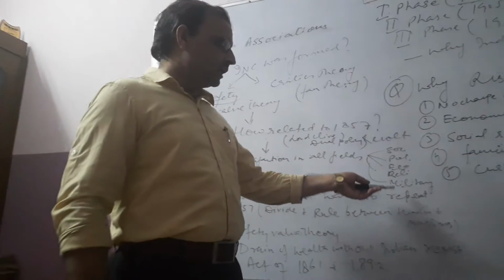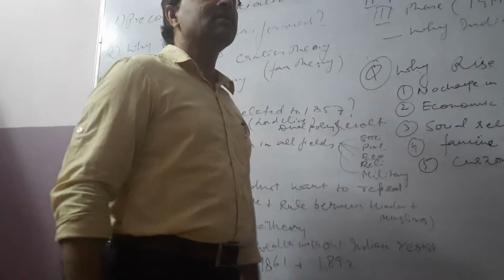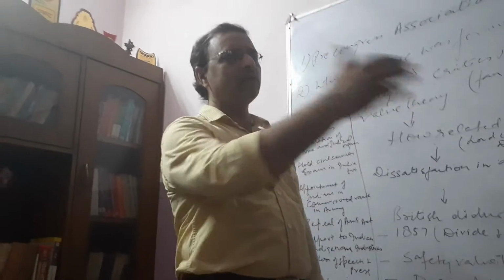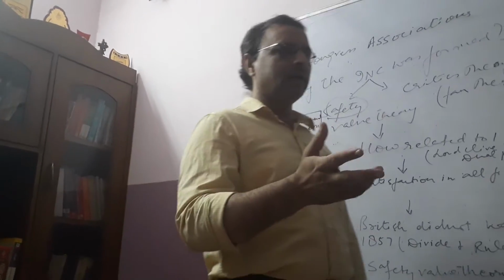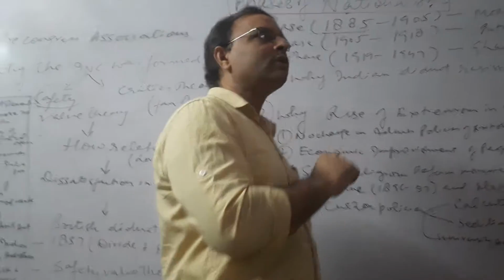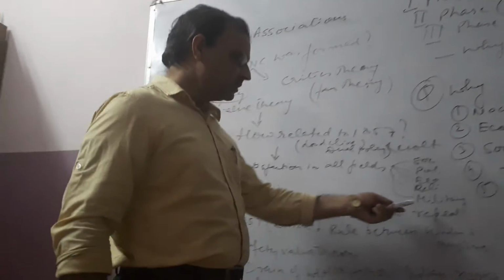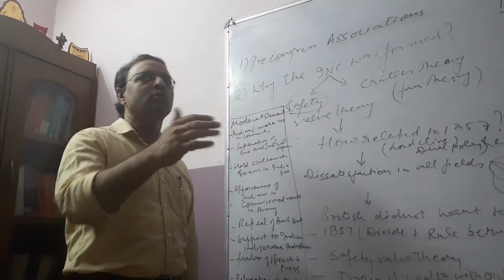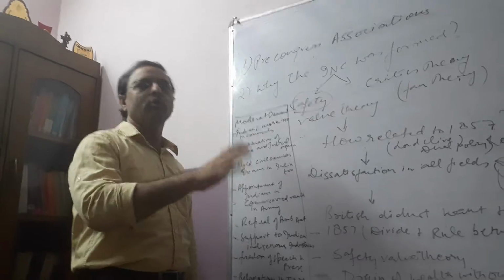In the military cause, lots of causes were there. Indian soldiers were sent to the front row, and their salaries, bhattas, and emoluments were very much less as compared to the British officials. These are the different causes which forced the Indian people to go for a revolt, and ultimately they revolted also.